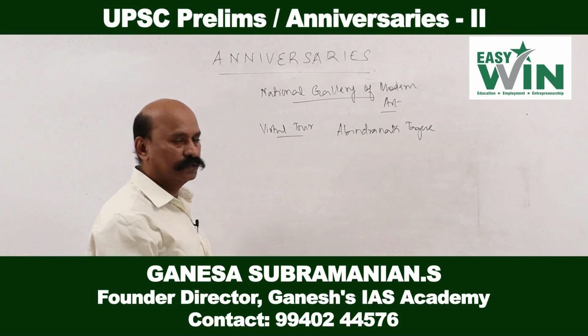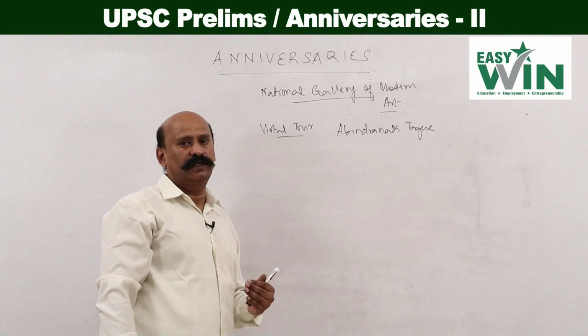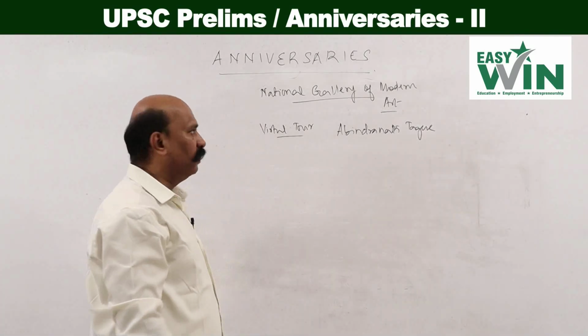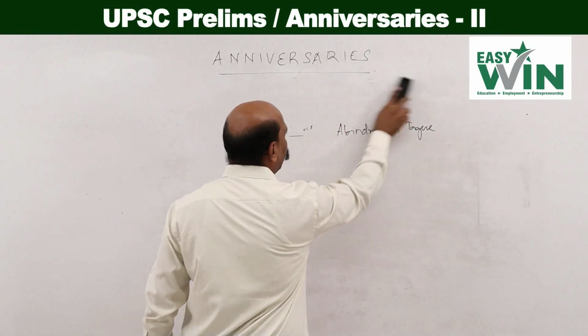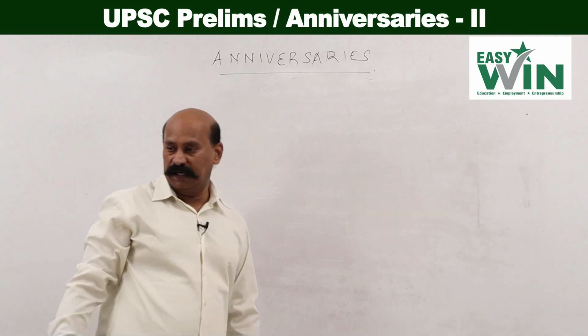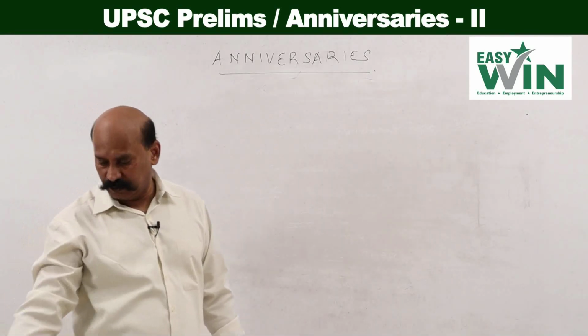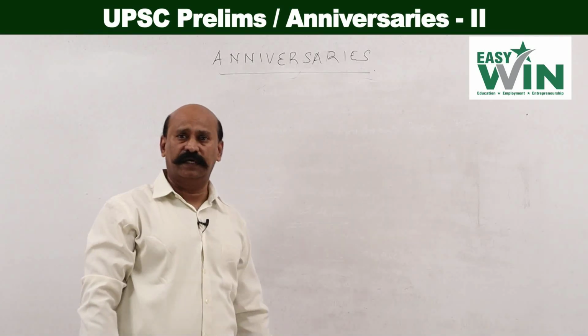So, he wanted to focus on Indian culture and traditions, and his paintings were more connected to that. That should be enough. But for the rest of the things relating to Rabindranath Tagore, such as his participation in the freedom struggle, please do read the history books as well.